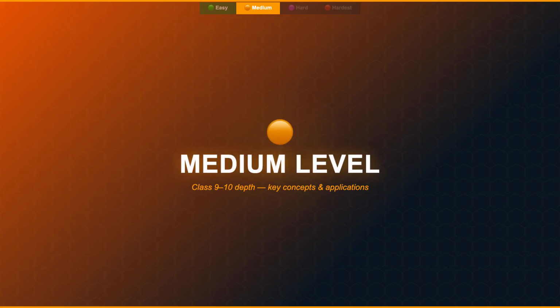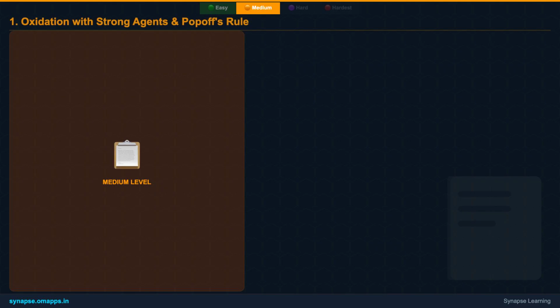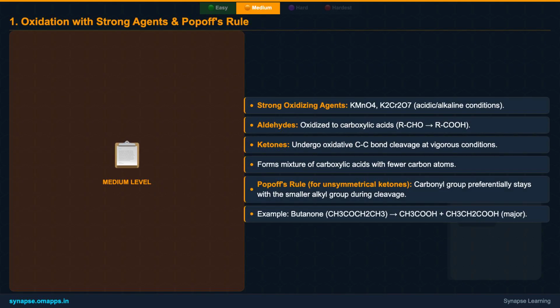The medium level explores more diverse oxidizing agents and introduces some important rules and named reactions. When we move beyond mild conditions, strong oxidizing agents like potassium permanganate or dichromate come into play. These reagents can oxidize both aldehydes and ketones, but with very different outcomes. Aldehydes still cleanly convert to carboxylic acids. However, for ketones, these strong agents cause carbon-carbon bond cleavage, breaking the molecule into smaller carboxylic acids.